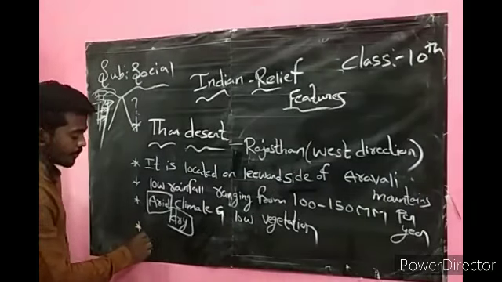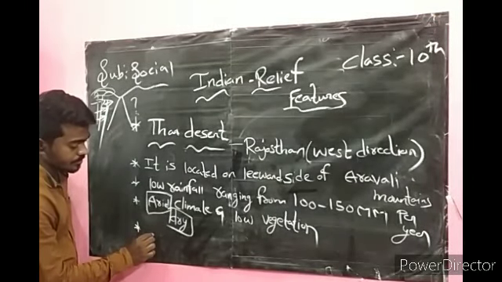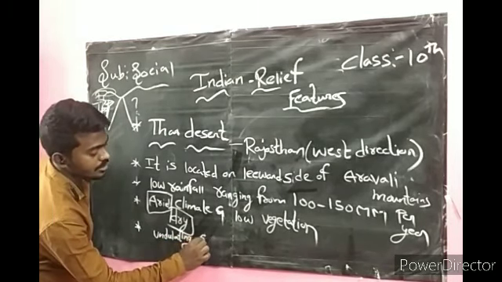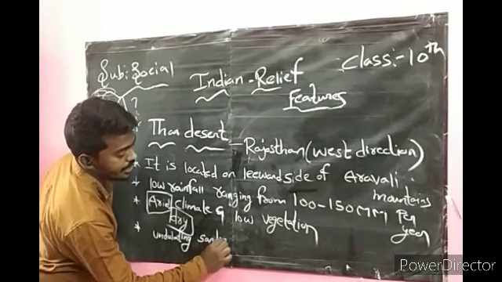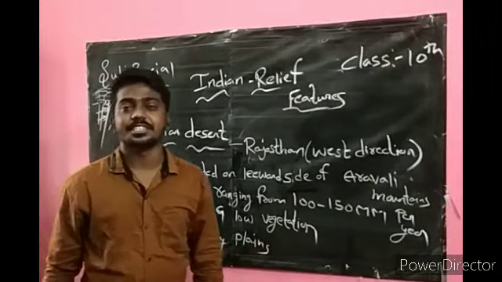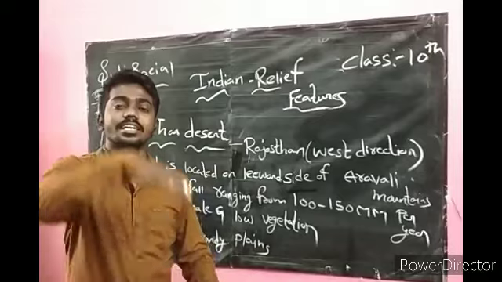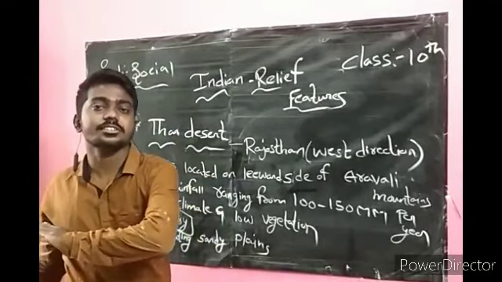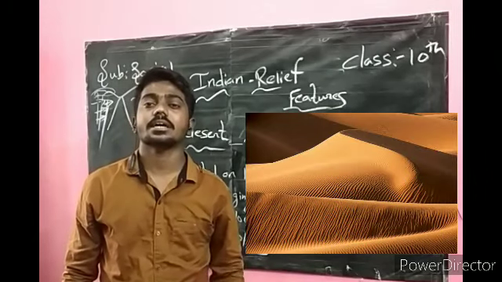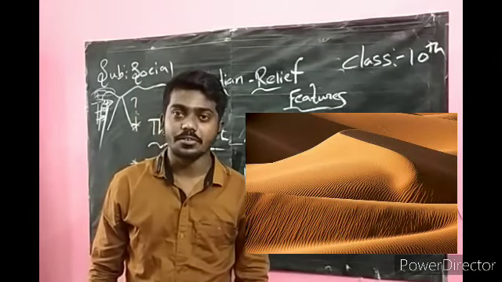You know already, undulating sandy plains are present in the Thar Desert. Undulating means rising and falling; the desert is not a smooth surface. It will change shape depending on the winds.